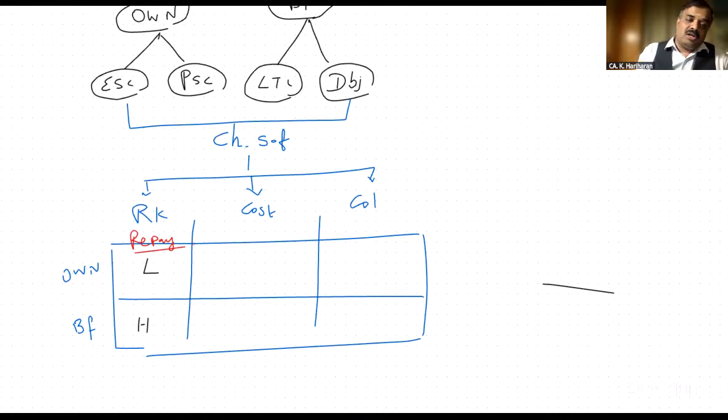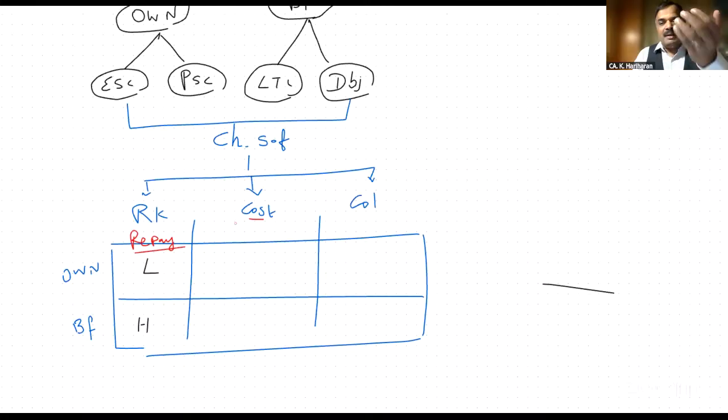Second one is called cost. Cost represent. Nobody is going to give the fund free of cost. They need something in return. The something in return is called consideration. If I borrow the money, what is the consideration for me? Consideration for the borrowed money, I have to pay interest.